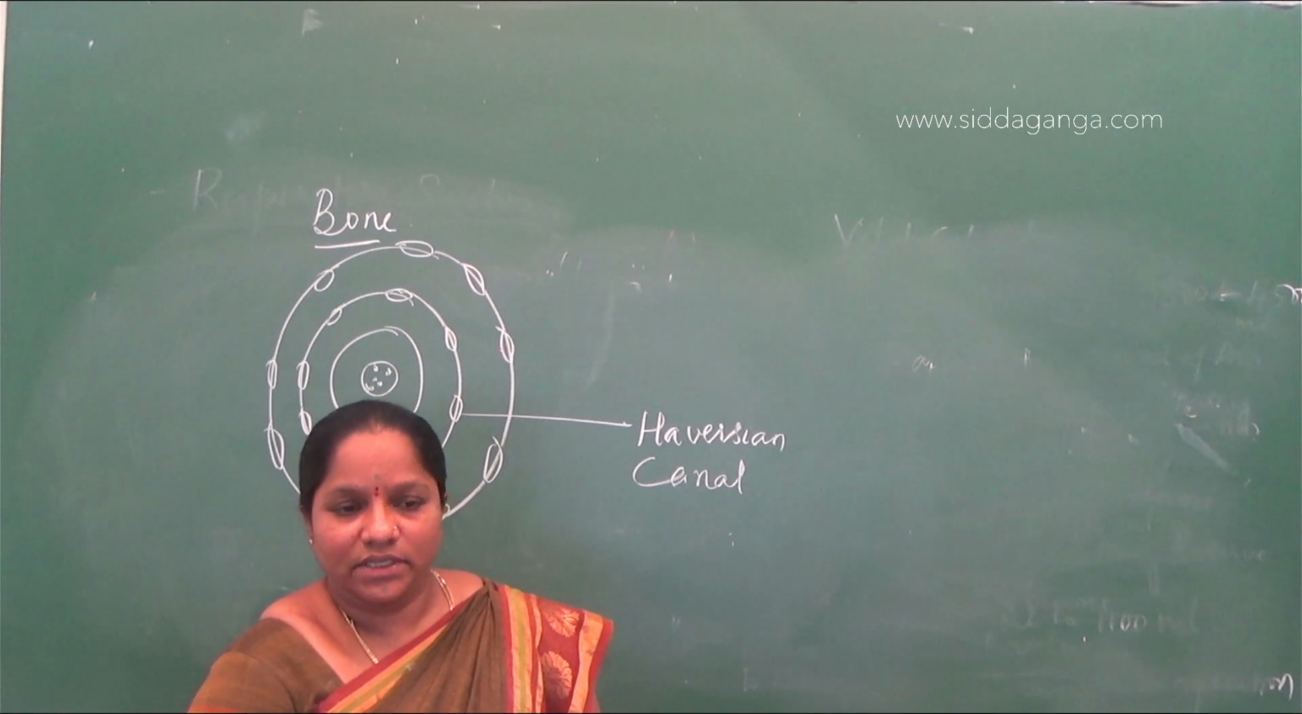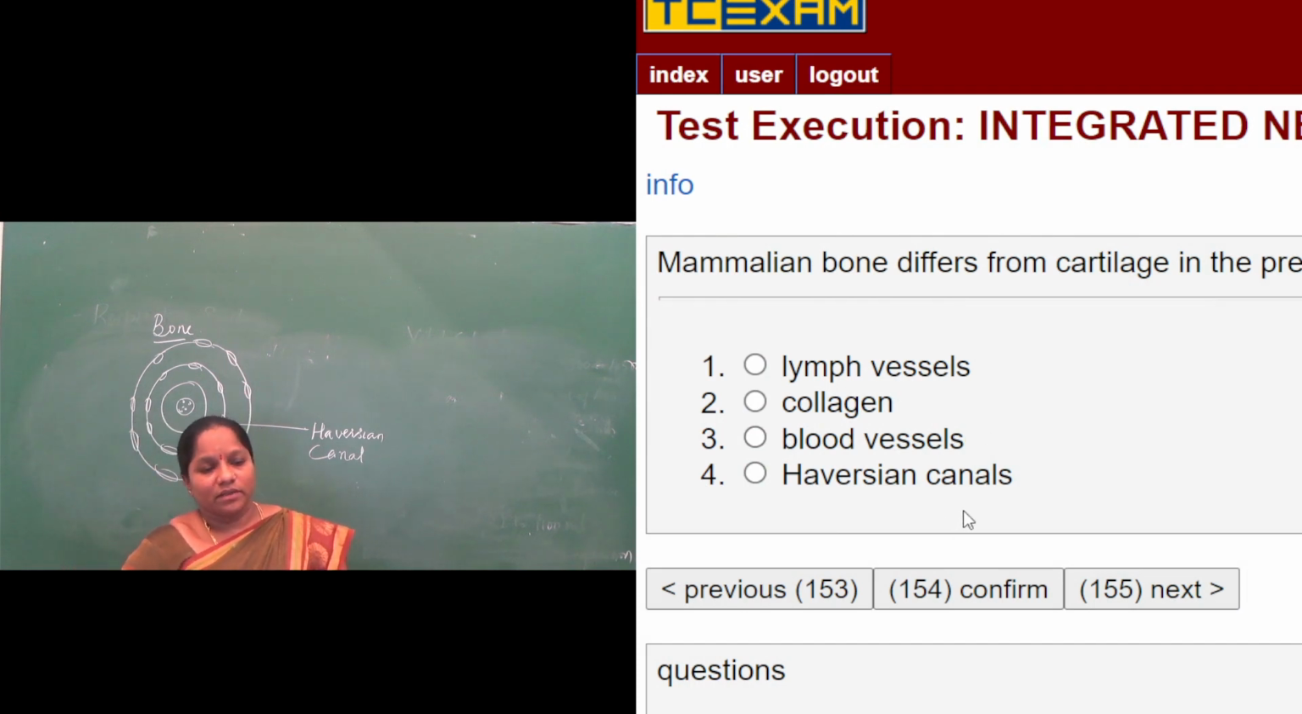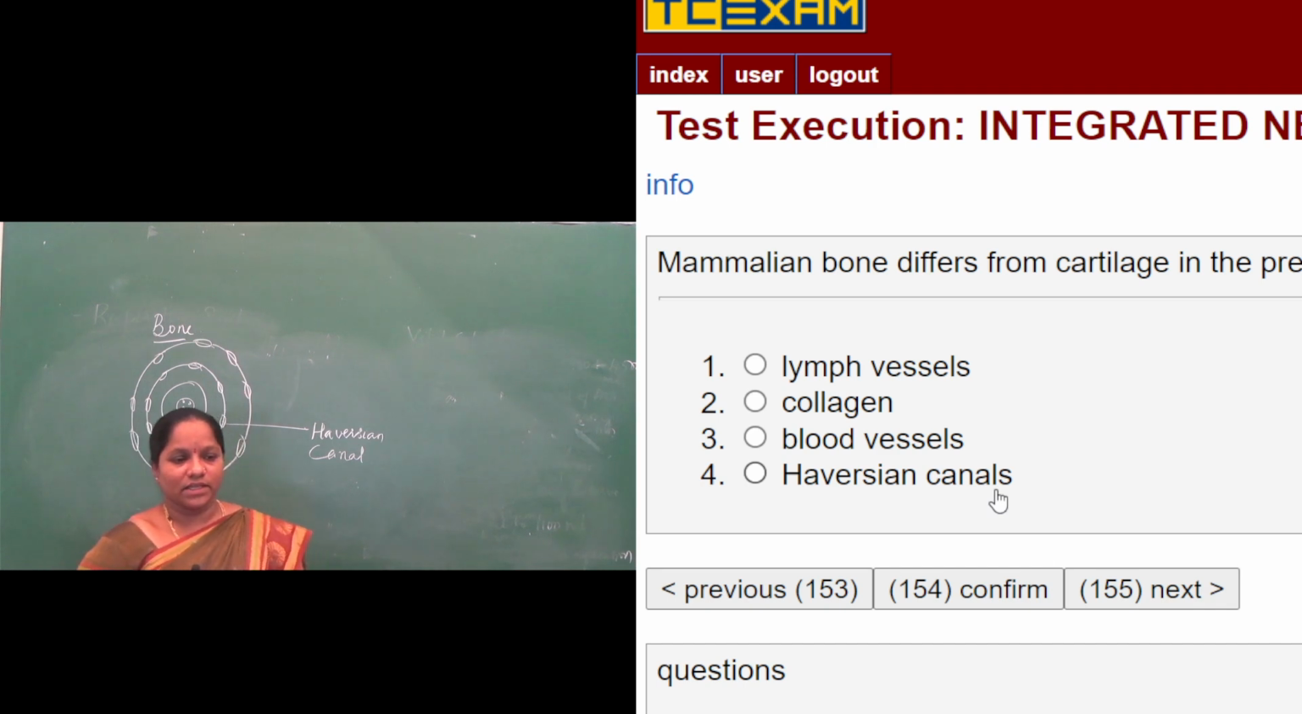So the options here: lymph vessels are present in the lymphatic system. Then collagen, the fibers of the cell. Collagen fiber is also called white fiber. Then blood vessels are common and present in all tissues, so they do not differentiate between bone and cartilage. The Haversian canal is present only in the bone, not in the cartilage. So the answer will be the fourth one, Haversian canal.